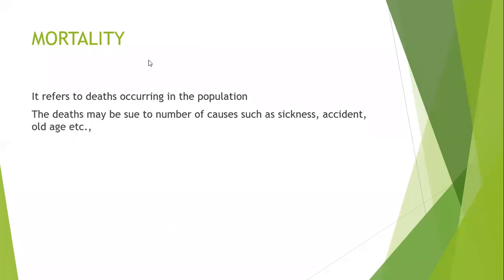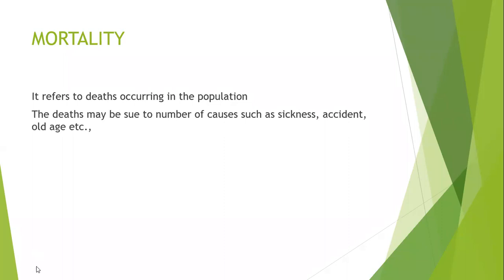Okay, today we will learn a new concept, that is mortality. So we know what is fertility. We know the growth rate, like what is reproduction rate, the gross reproduction, the net reproduction. We learned about the birth, the growth. Now we will come to the death part, that is mortality. So what is mortality? It refers to the death occurring in a population.